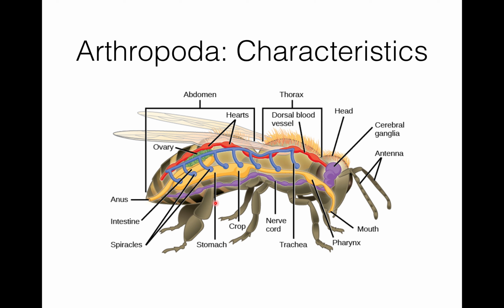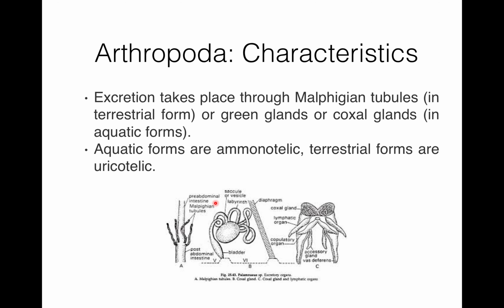Then excretion in arthropoda takes place through Malpighian tubules in terrestrial forms and green gland or coxal gland in aquatic forms. So here you can see the coxal gland. This is the Malpighian tubules. These are the coxal glands.